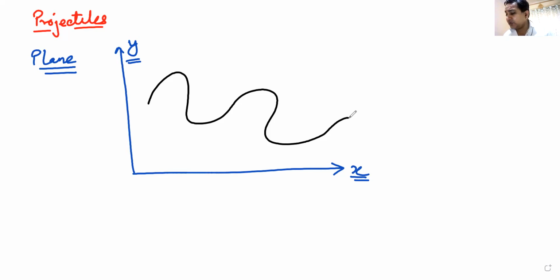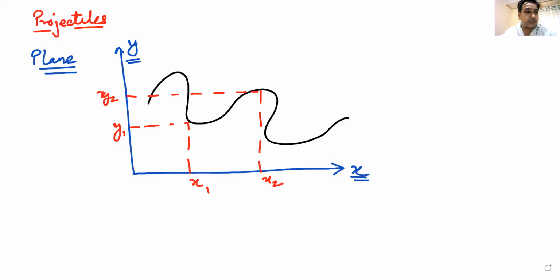Now, what is there for motion in two dimension? At any point in time, we need two coordinates to specify the position of this particle. The position of the particle is changing in two dimensions, and therefore it is known as motion in two dimensions. In this, there are basically two different types of motion that we have to study. One is circular motion, which we'll be dealing with in the later chapters. The other one is known as projectile motion.